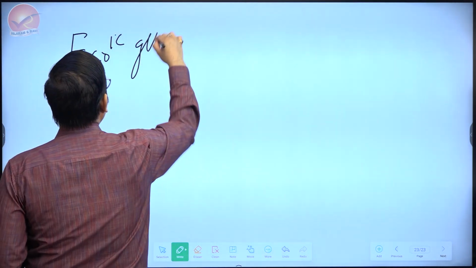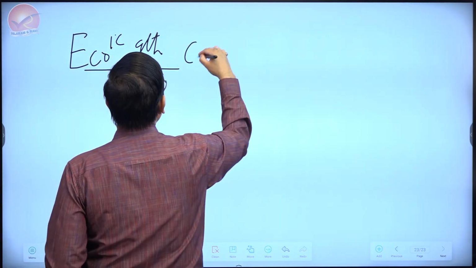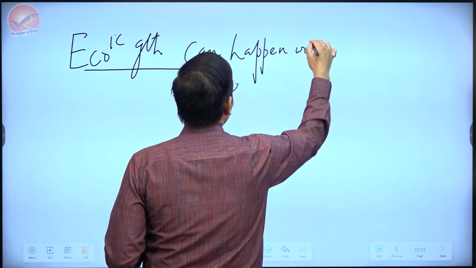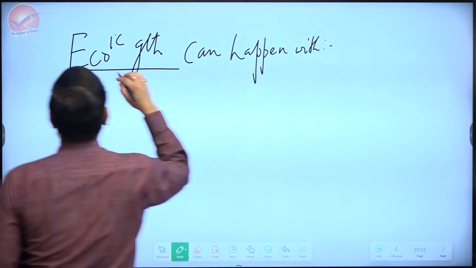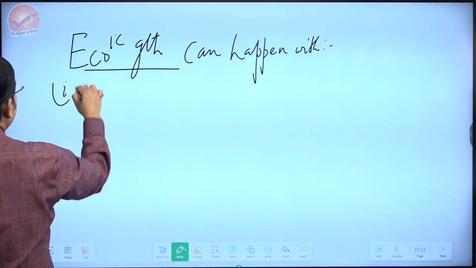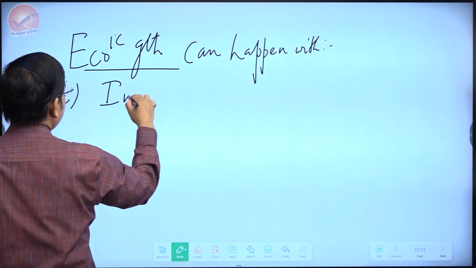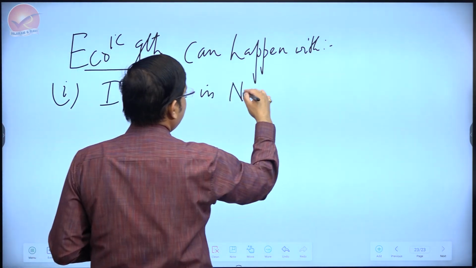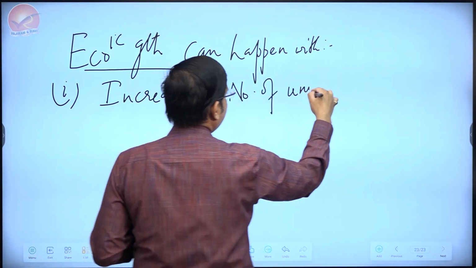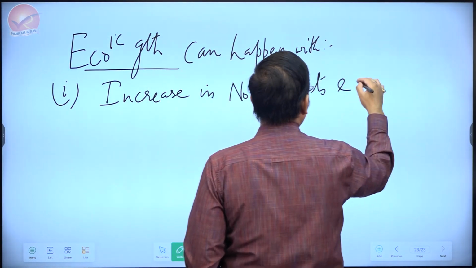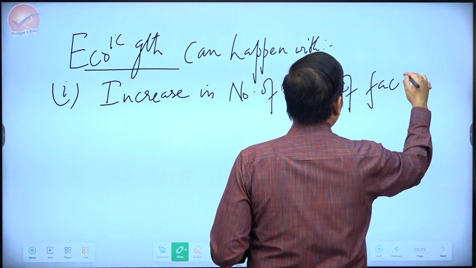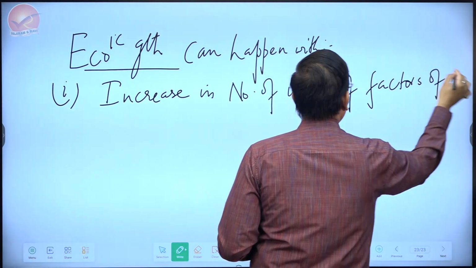One way to interpret the process of economic growth is taking two things into account. One, increase in the number of units of factors of production employed.